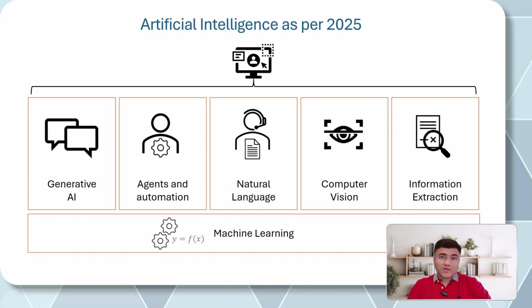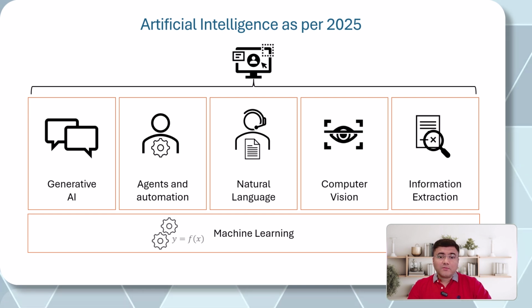As of this year, 2025, when you talk about AI, there are multiple flavors of AI available. You have generative AI, which allows you to generate original content in the form of natural language text, images, videos, and even programming language code. The second is natural language processing, NLP. That is used in most generalized chatbots, where we can ask a question and the chatbot is able to answer it.